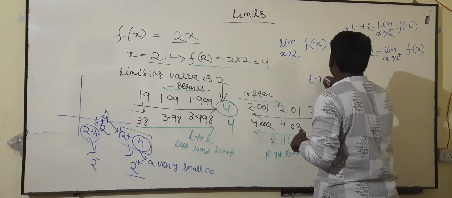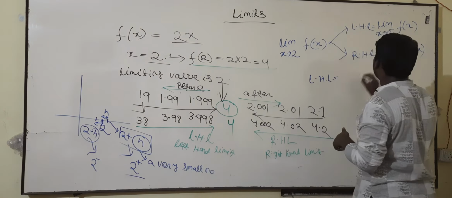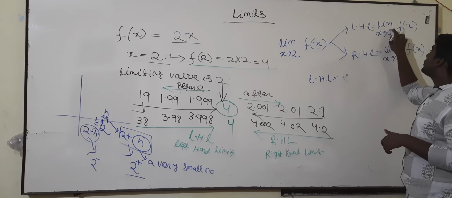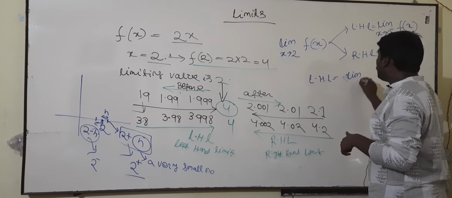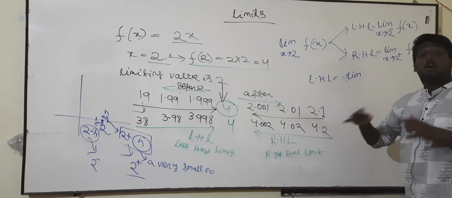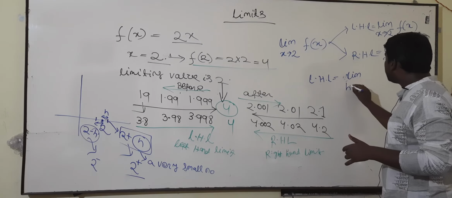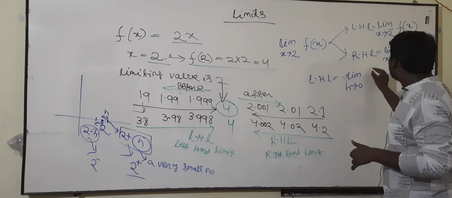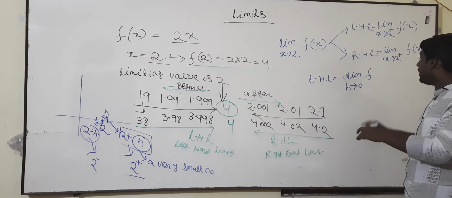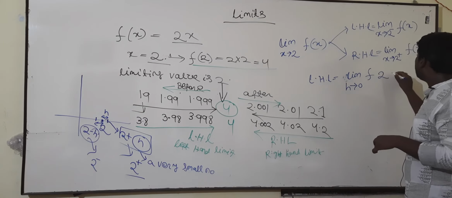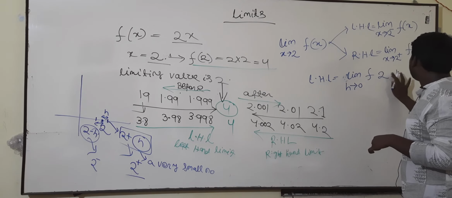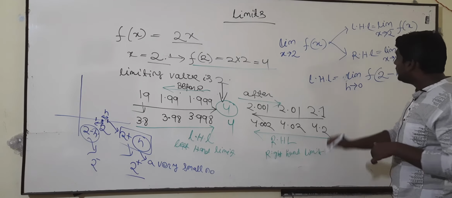Now, limit x tends to 2 minus f of x. The LHL value will be how much? So I can put what I have said: the h value is very small, or I can say h tends to 0, where the function is now a function of the new variable h. So this is left hand limit, so it is limit h tends to 0 of f of 2 minus h.